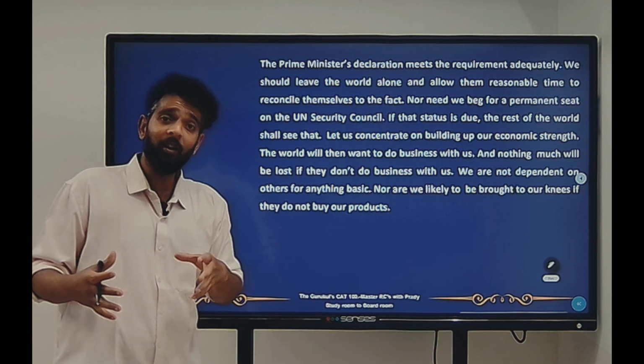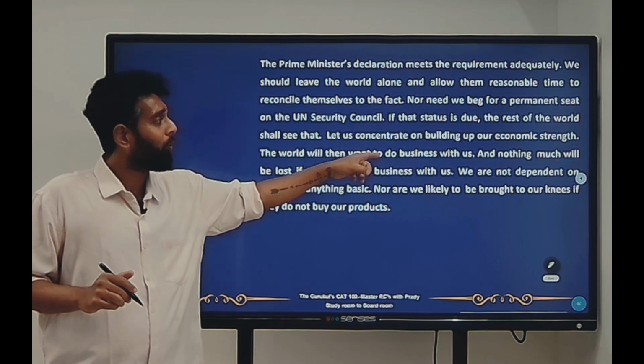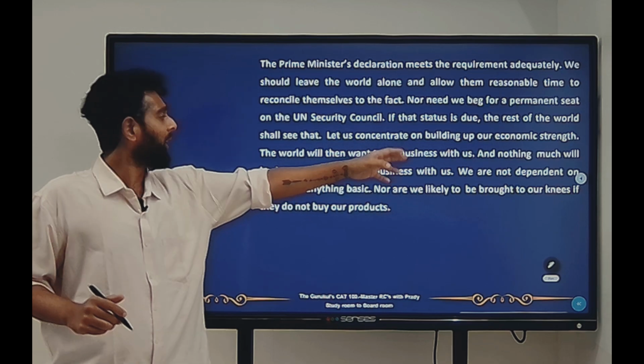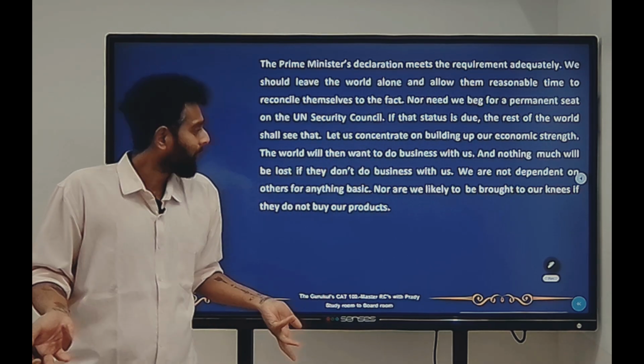So what should we be focusing on instead? We should focus on building up our economic strength. Yes, the world will then want to do business with us. That means they'll want to trade with us, and nothing much will be lost if they don't do business with us. That means even if they don't do business with us, it's okay for us, right?